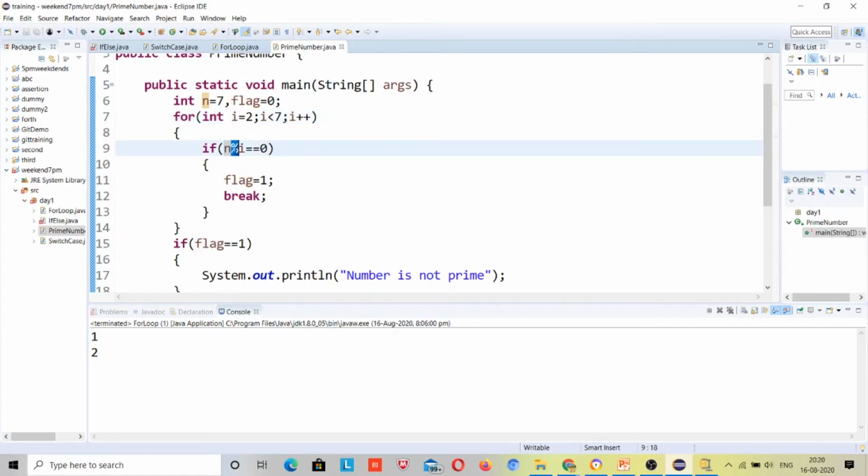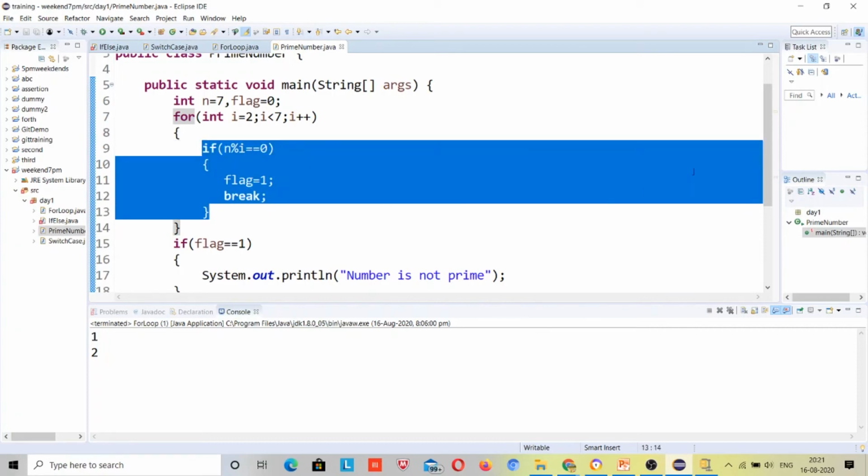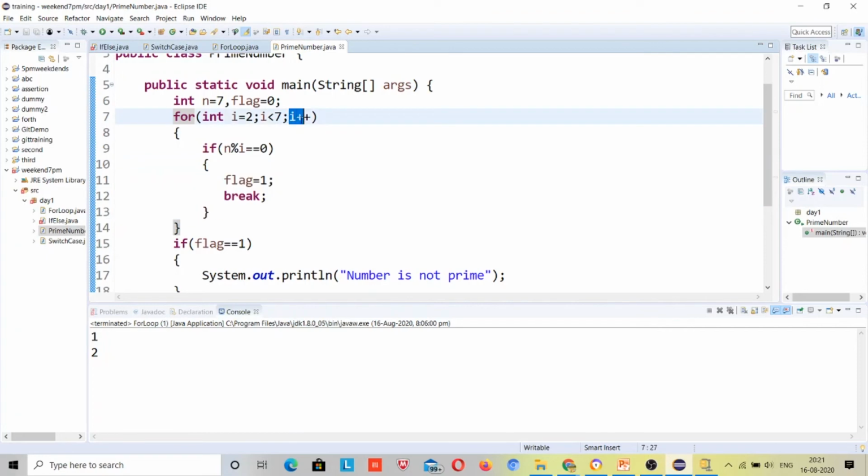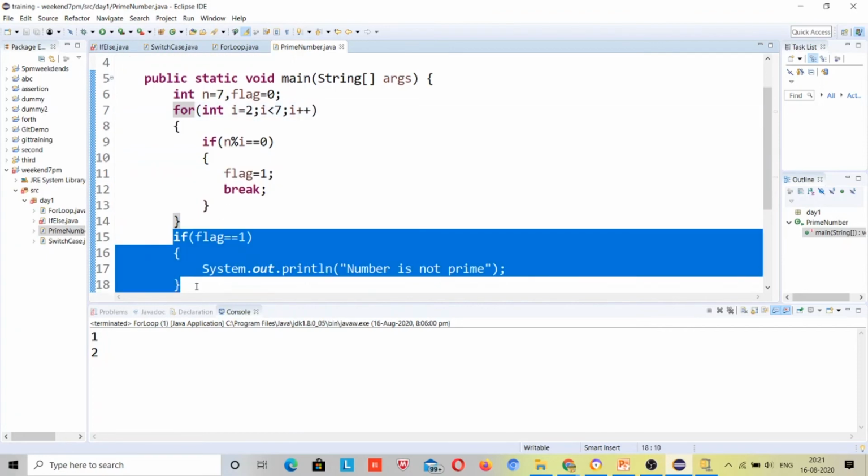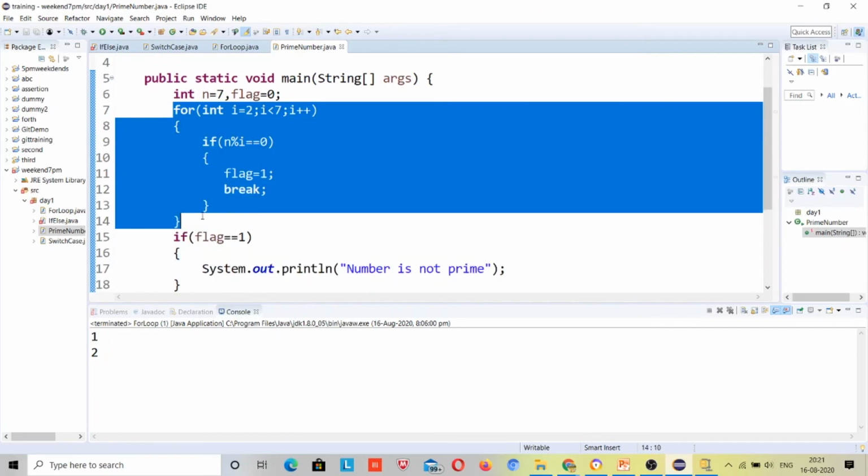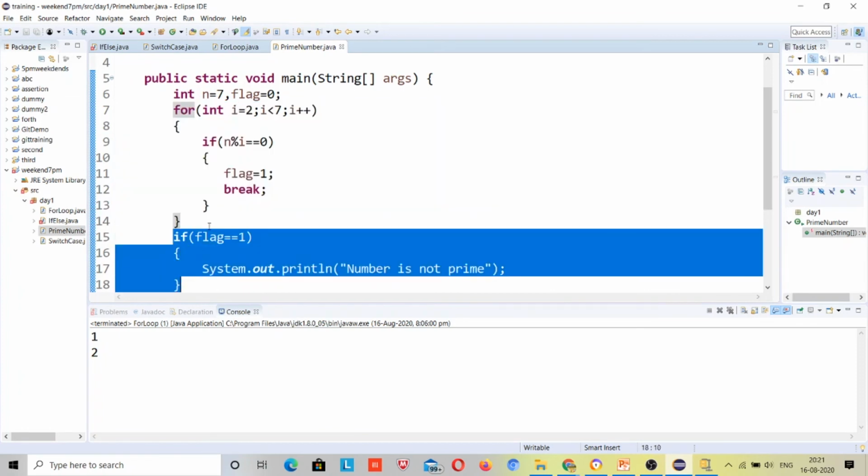7 modulus I: this modulus operator returns the remainder. 7 modulus 2, remainder will be 1, not 0. So that's why the condition will not be satisfied and it will not come inside this if block. This if block is outside of the for loop, so don't consider it inside this for loop.